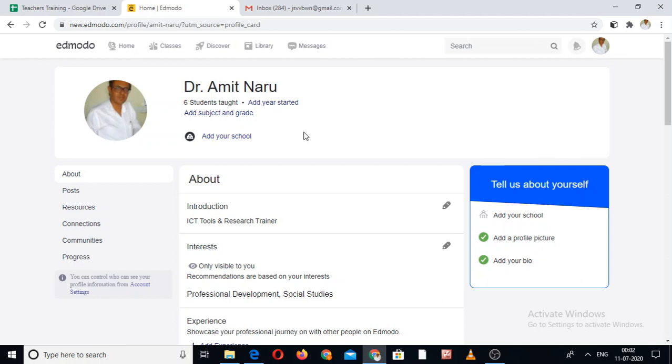So it is mandatory for you, I advise you, don't take it otherwise. You add all relevant information about yourself on this profile page, so that when the students visit it and see your strong portfolio or profile, it attracts them to come for the tuition and to pay for the tuition.